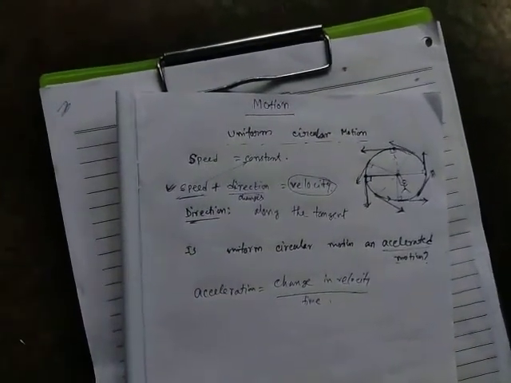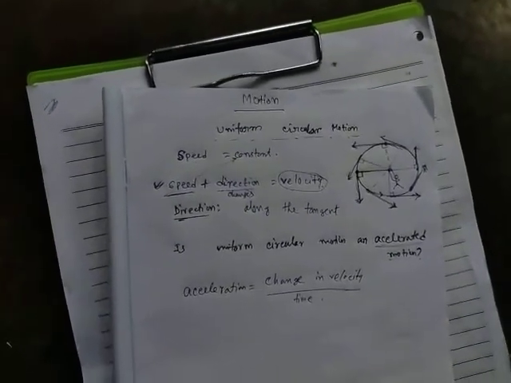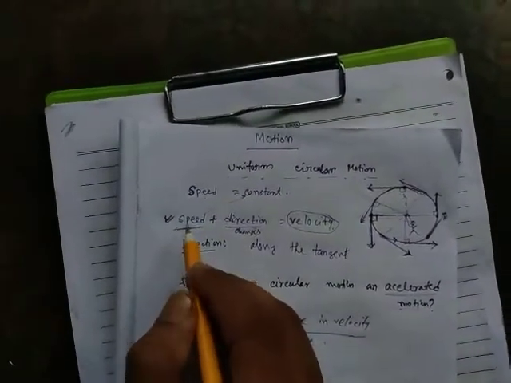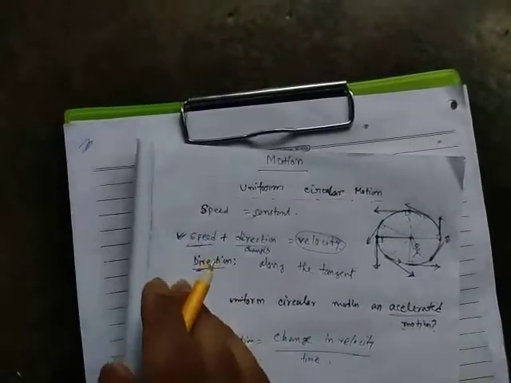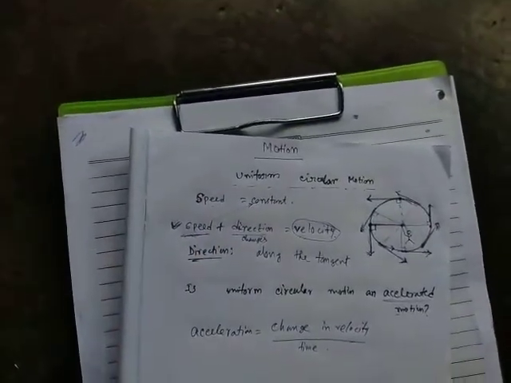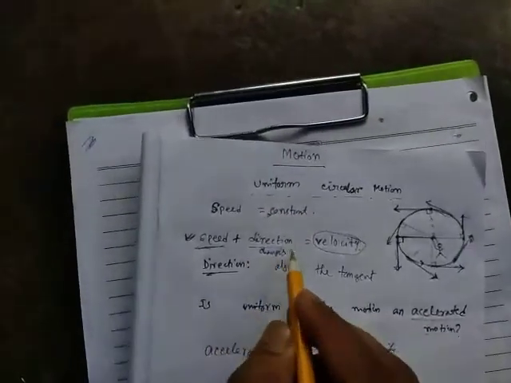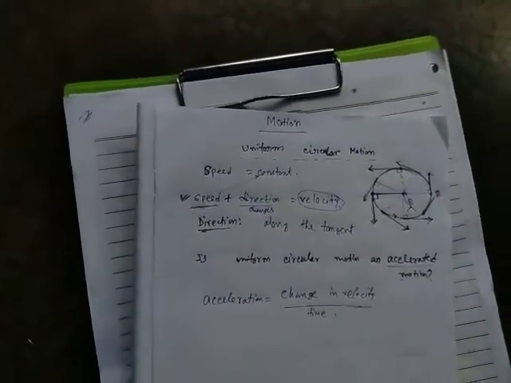As the direction changes continuously, the velocity also changes, because velocity contains magnitude, that means speed, as well as direction. Due to constant speed, the velocity magnitude is not changing, but as the direction changes, the velocity also changes.